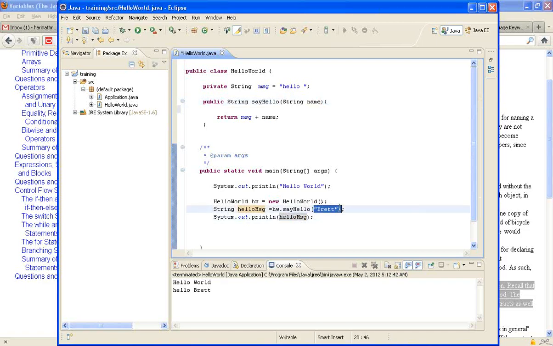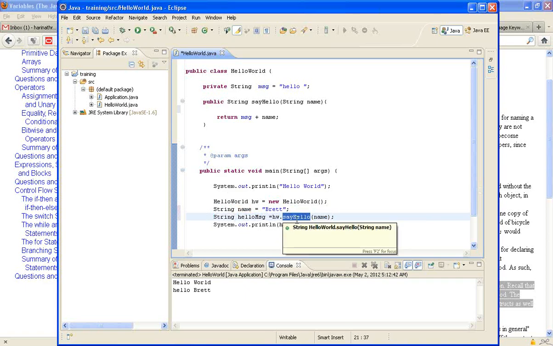For simplicity, let me declare that into a variable name, and let me pass this variable. So I have a variable here, and I'm passing that variable to this method, sayHello.